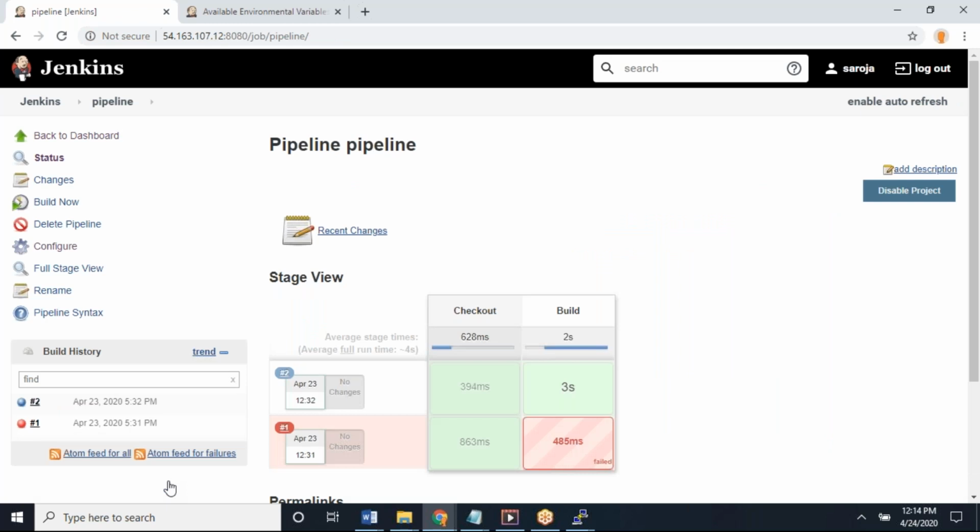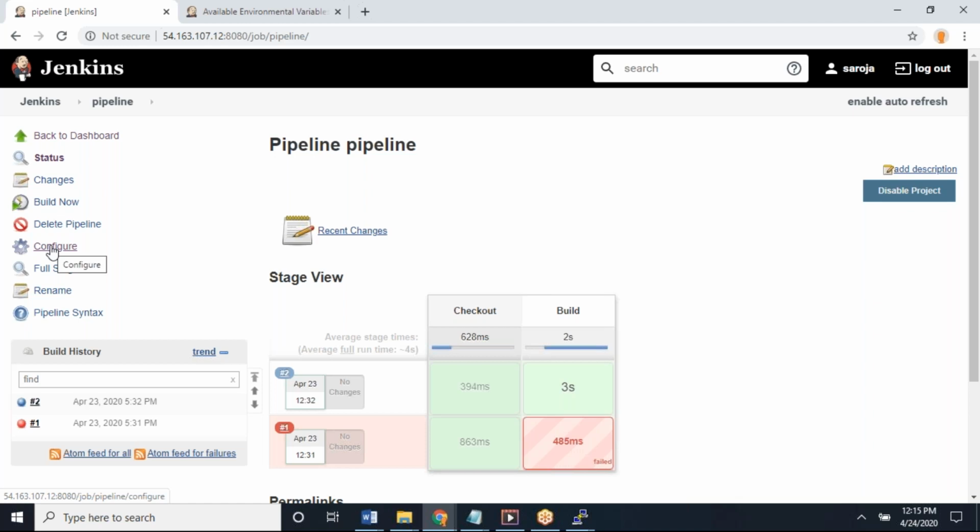Now can you open my GitHub? I'll provide you my credentials. Can you log in with my credentials so that you can place the Jenkins file?